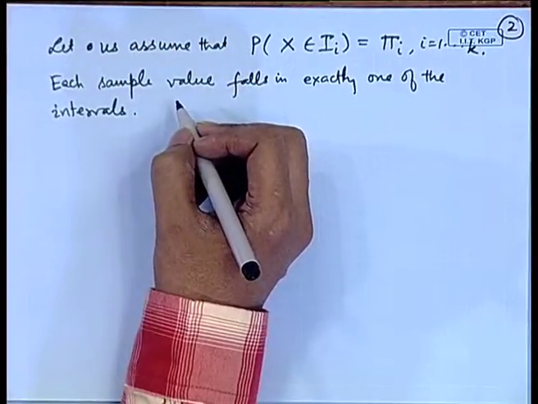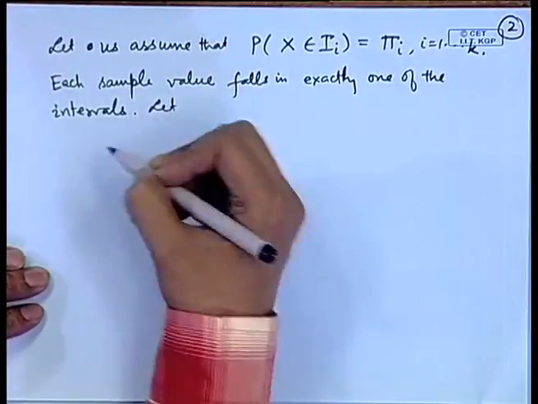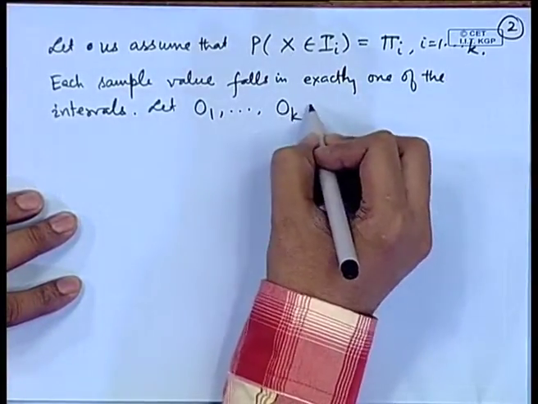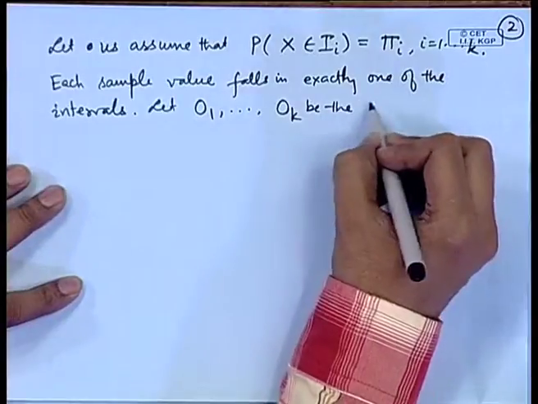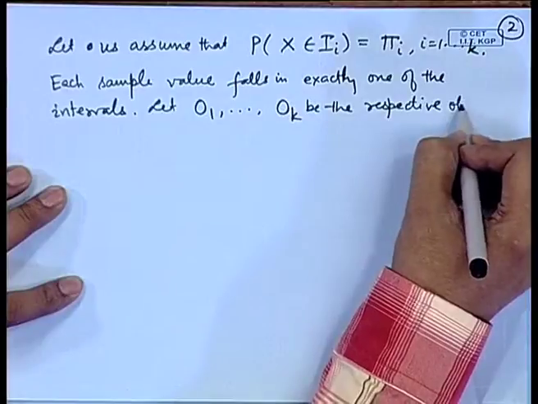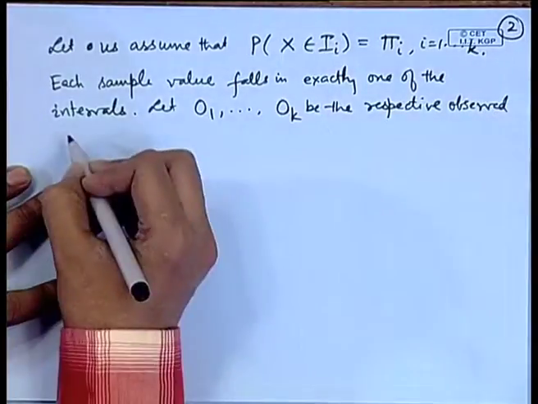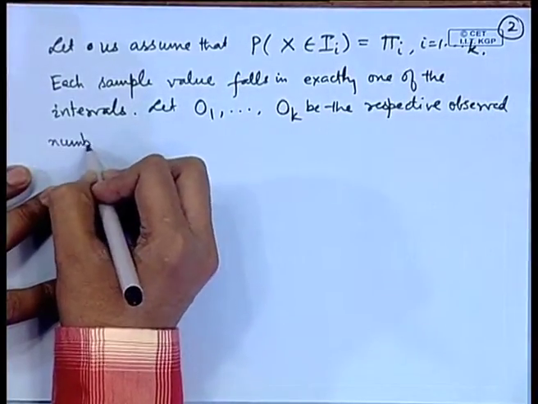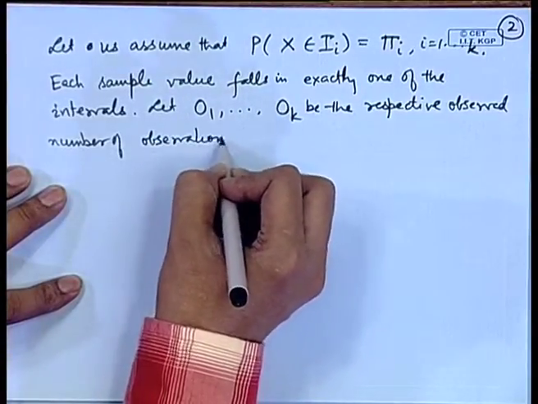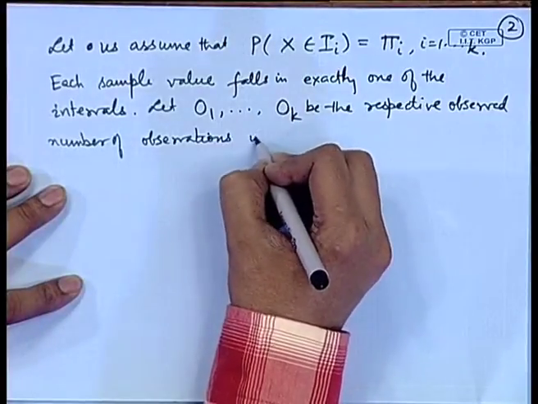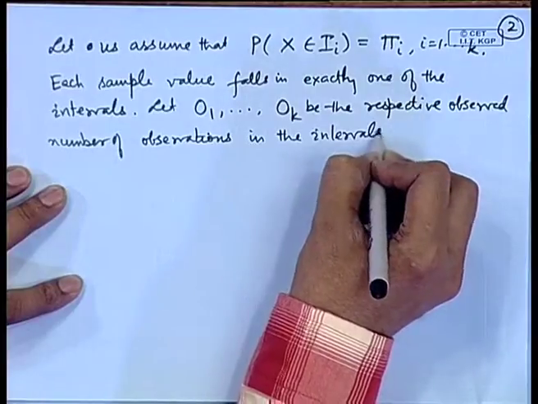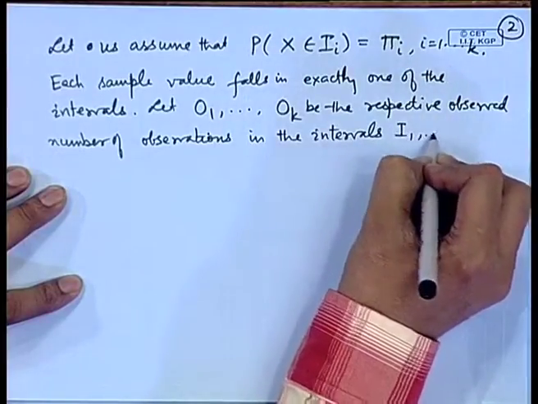So, let us define the observed frequencies. Let O1, O2, up to Ok be the respective observed number of observations in the intervals I1, I2, up to Ik.